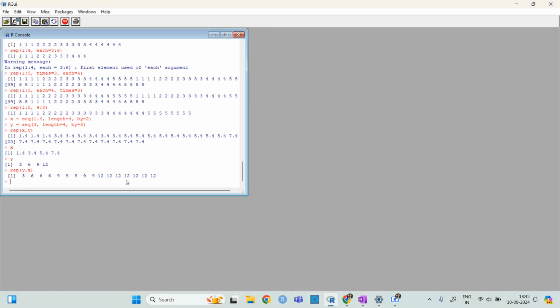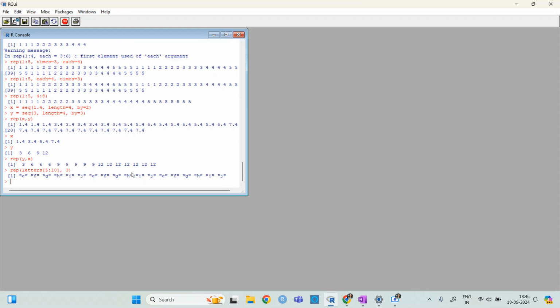So like we can repeat this, let's say letters, and then 5 to 10, and then we want to repeat it by 3. So it will repeat this whole array 3 times, and then you can use each also.